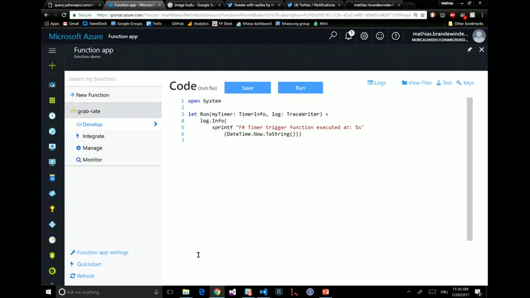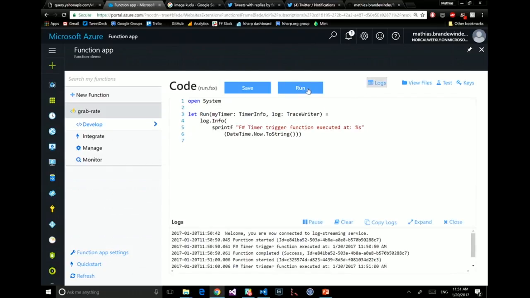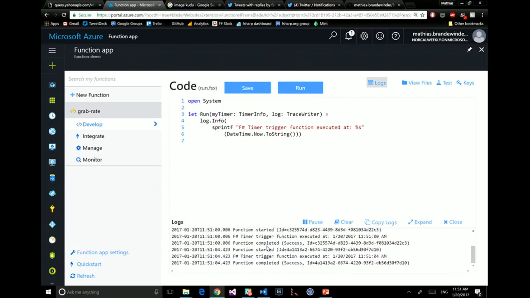And so now what I got is a function called grabRate. It's also automatically populated, so I have code. This is F# code, and you can see that it has a run function, which has information about the timer and information about the trace writer, which allows me to do some logging. What I can do at that point is say, hey, let's run it. And at the bottom, I'm going to see logs. The log info is showing me that this function triggered at 11.